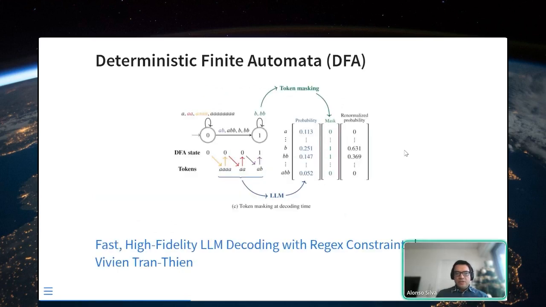And as I mentioned, if you start from state 0, you can do A four times, sorry, you can do A two times. But once you do AB, once you have taken that token, you should not be allowed to do anything else than to use these tokens, B and BB. So in that case, what we should do is put a mask, for example, setting the probability of all the other tokens to 0, and the only tokens which will be allowed are going to be these two. So this is basically what Outlines is doing behind the scenes on our behalf.